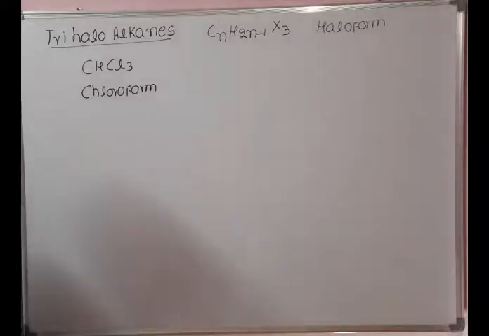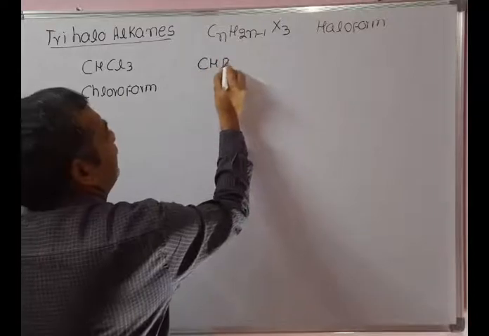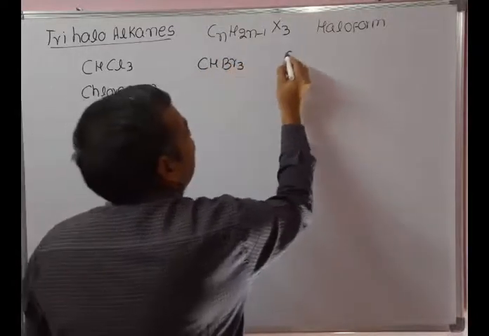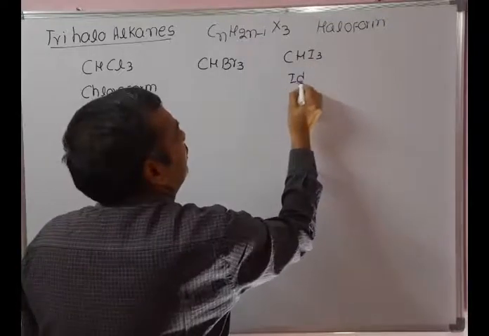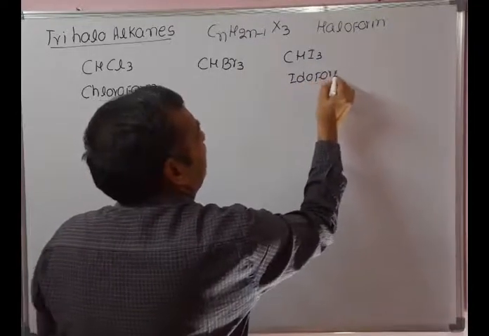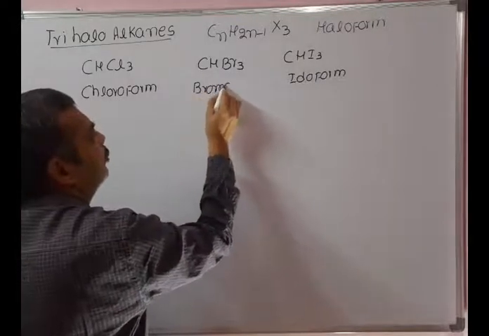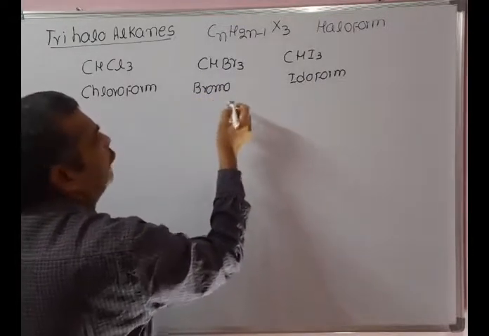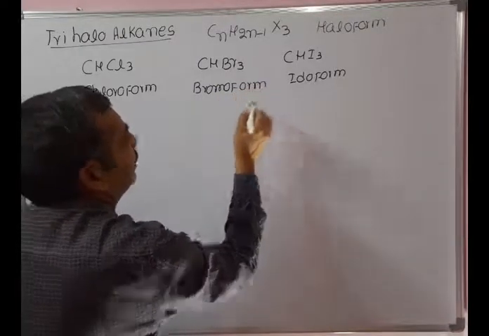Trihaloalkanes, so three hydrogens replaced with three halogens. CHBr3, bromoform. CHI3, iodoform. So chloroform, bromoform and iodoform are the haloforms.